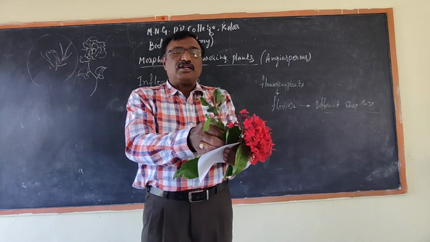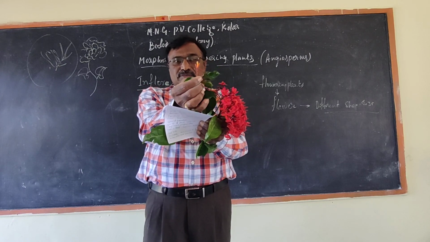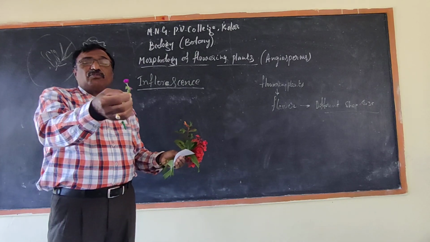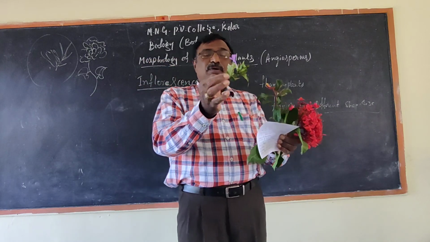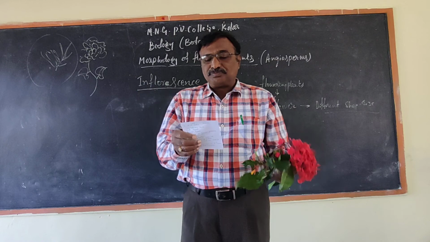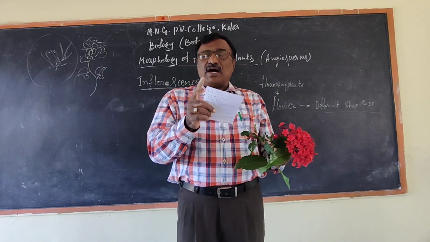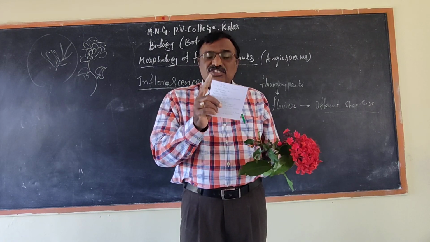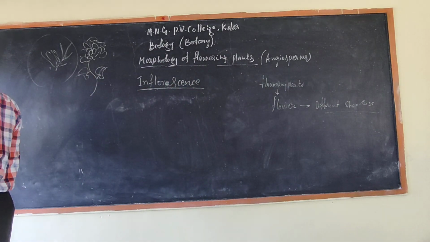See, multiple flowers on one midrib, small flowers. Okay, next we'll go to this one more example. This is one more example for multiple flowers. So the meaning here: a single flower arranged on a single stalk is called solitary. You remember?